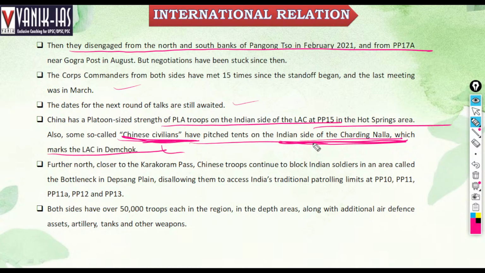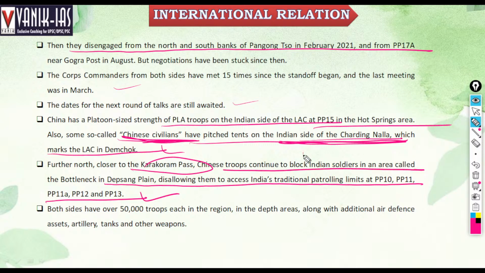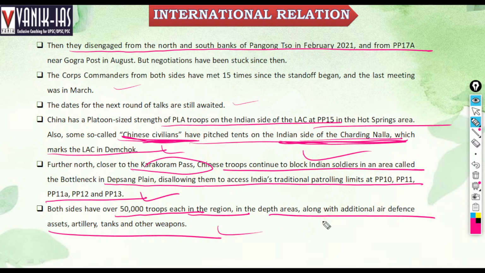Further north, closer to Karakoram Pass, Chinese troops continue to block Indian soldiers in an area called the bottleneck in the Depsang Plains. This prevents them from accessing India's traditional patrolling limits of PP-10 and PP-11. So there is also opposition near the Karakoram Pass. Both sides have over 50,000 troops in the region, in depth areas, along with additional air defense assets, artillery, tanks, and weapons. So this has become a hotbed of Asian geopolitics.